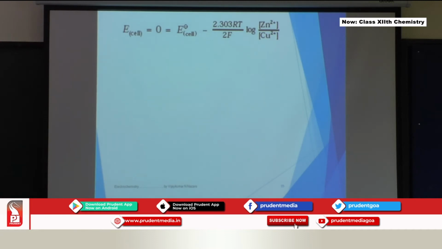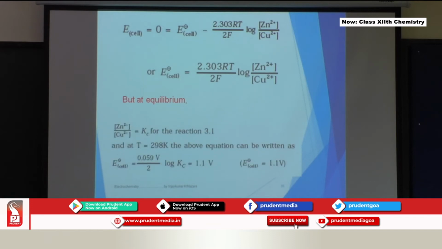After rearranging, taking the 0 to this side, we get E naught cell equal to 2.303 RT by 2F log of the molar concentration of zinc ions divided by copper ions. At equilibrium, this concentration ratio is equal to Kc for the reaction.